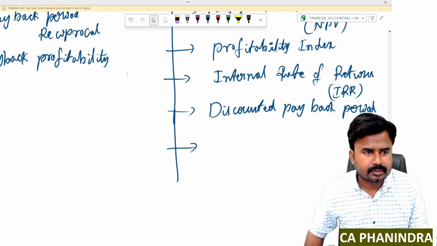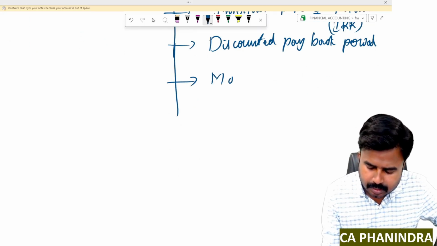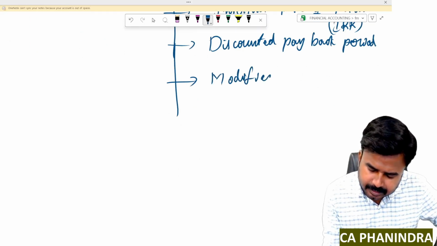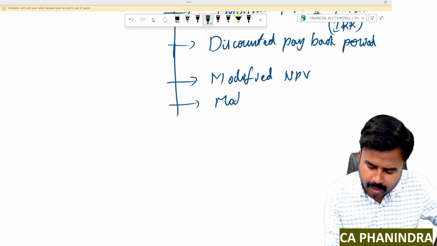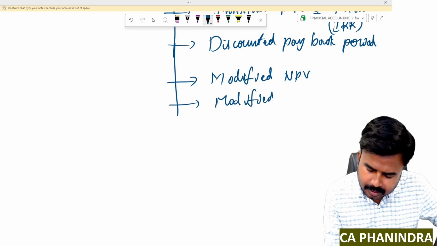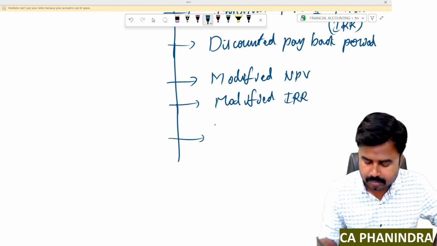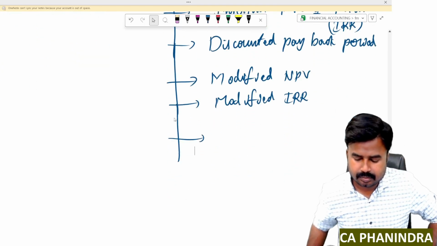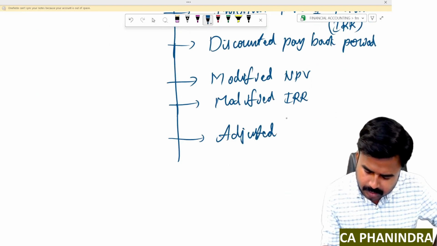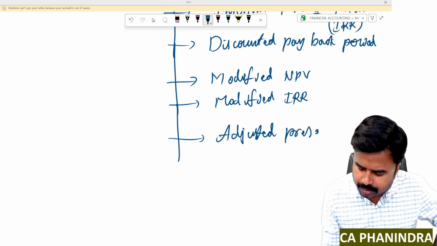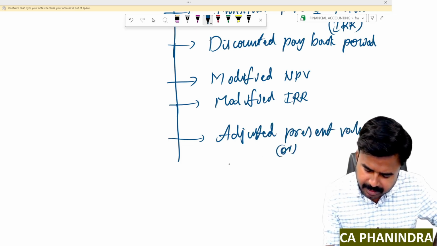Next one, modified NPV. Modified IRR. Adjusted present value, also known as adjusted NPV.